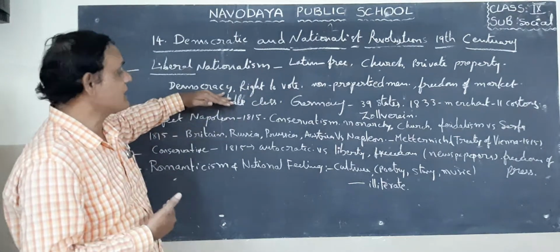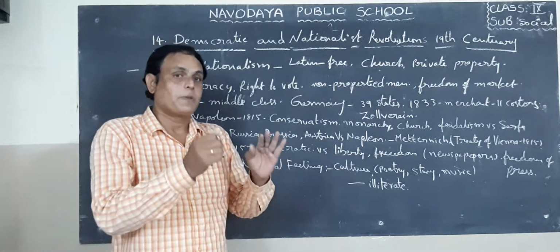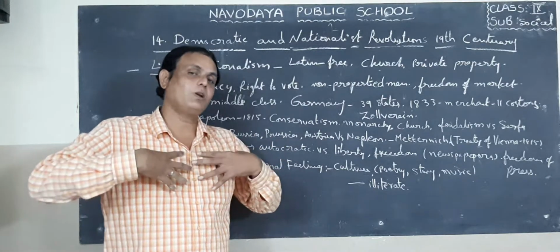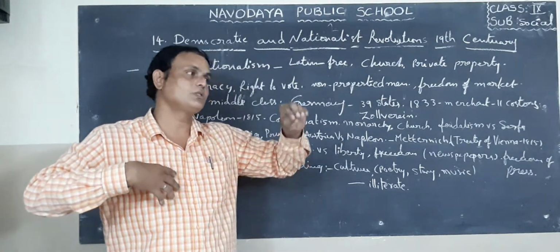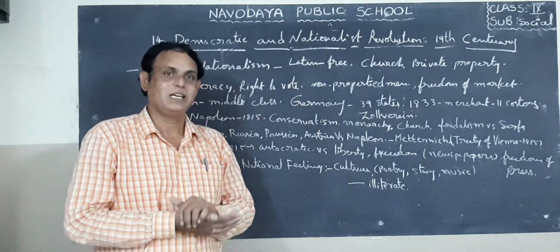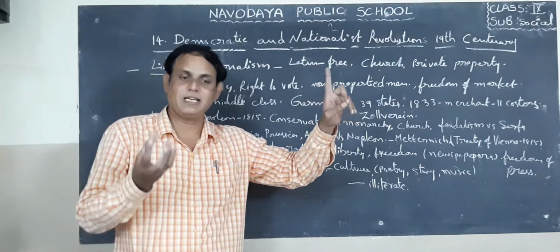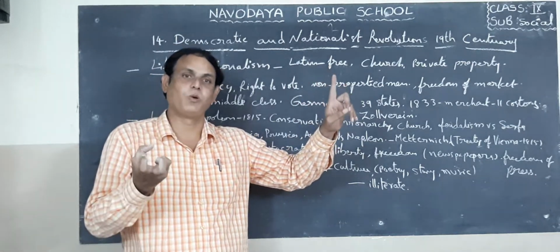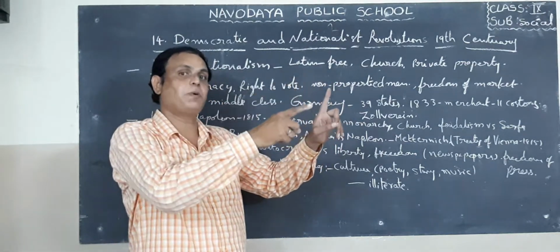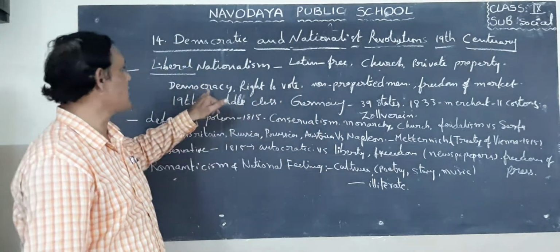Next one, democracy. They needed democracy. What is the system of democracy? In a democracy, people have the right to choose representatives to rule the country. Here the powers are not vested in the hands of the king, but the real powers are vested in the hands of the people. So the people have the right to choose the right person to rule the country for a certain number of years, not long years. That is called democracy.